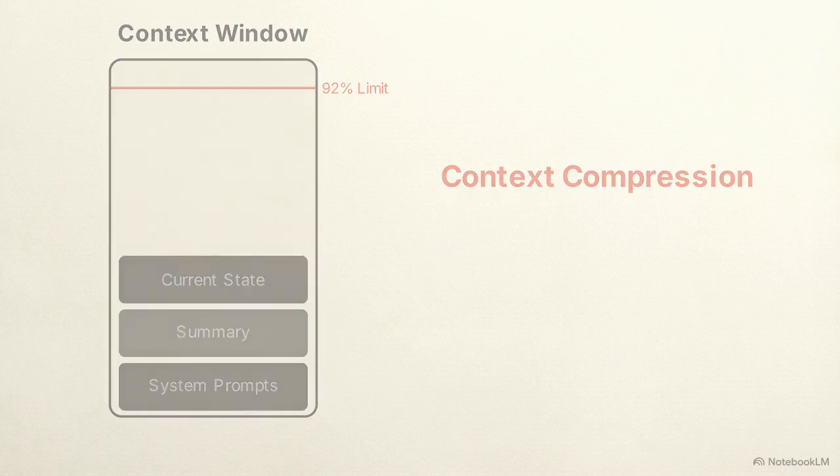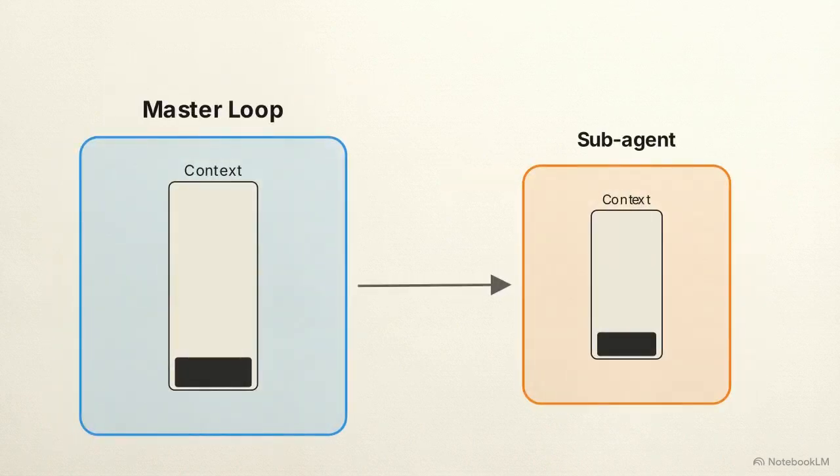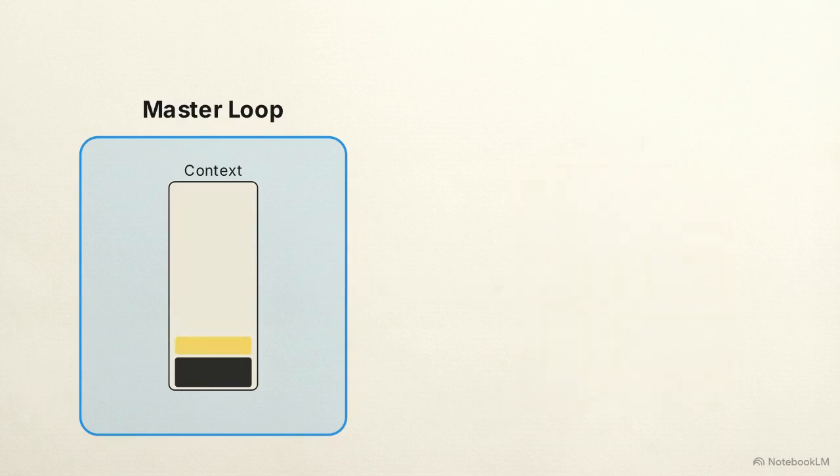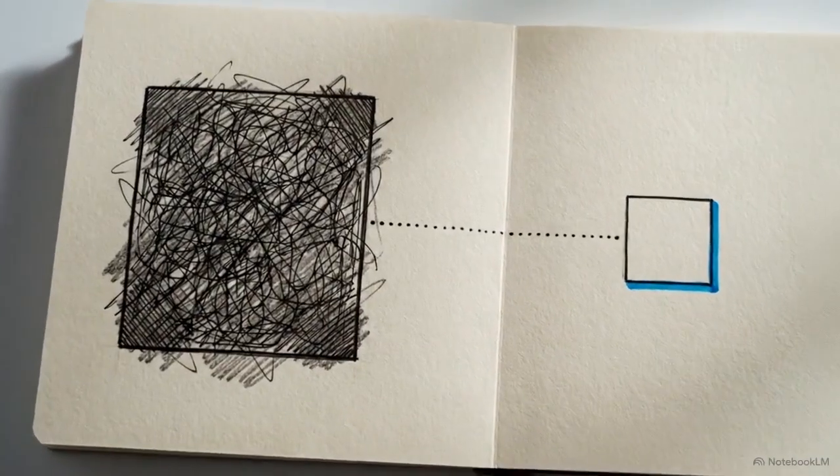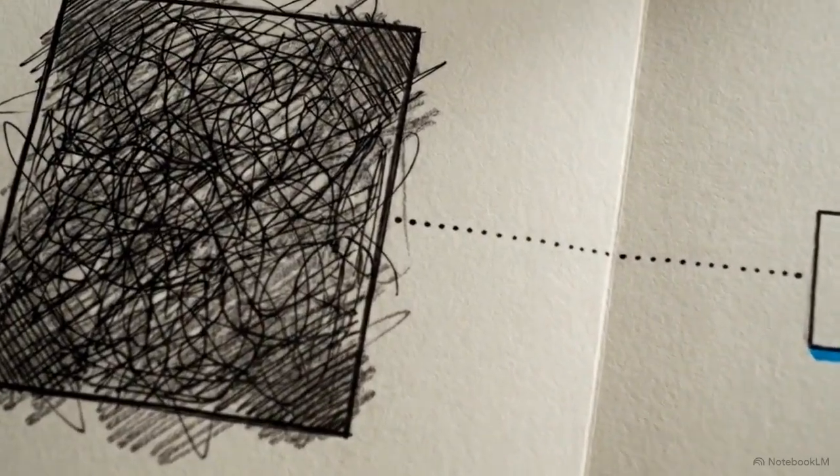To manage this proactively, agents use sub-agents to handle data-heavy tasks. If the main loop needs to research a massive file, it prompts a sub-agent to perform that task in a separate context. The sub-agent processes the data independently and returns only a concise JSON result, keeping the primary loop's context clean. This isolation allows the system to analyze large code bases without overwhelming its primary reasoning capabilities with irrelevant data. Sub-agent design focuses on protecting the master loop by creating strictly isolated memory buffers for specific research tasks.